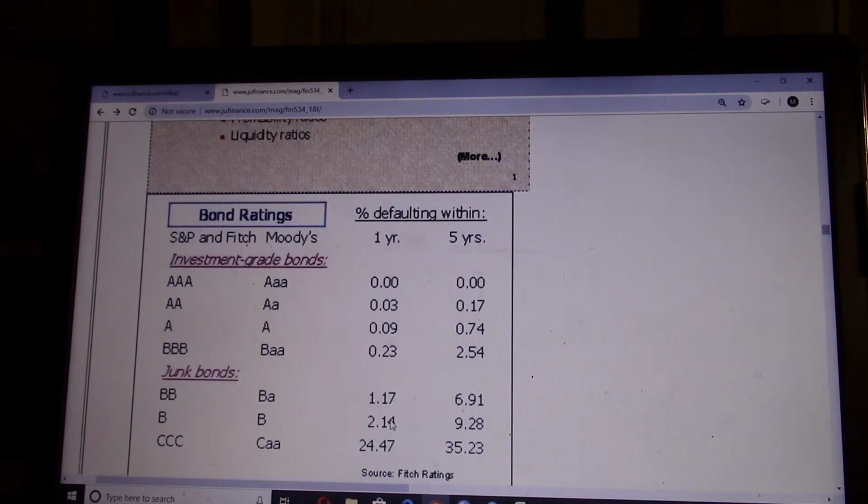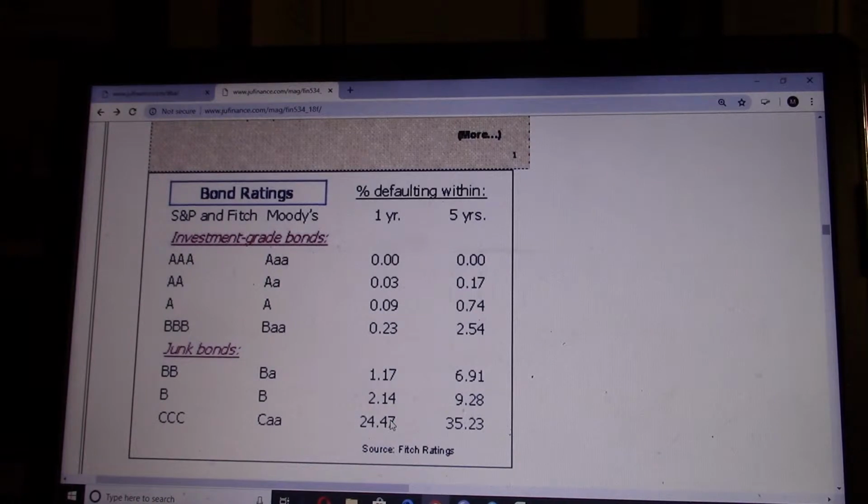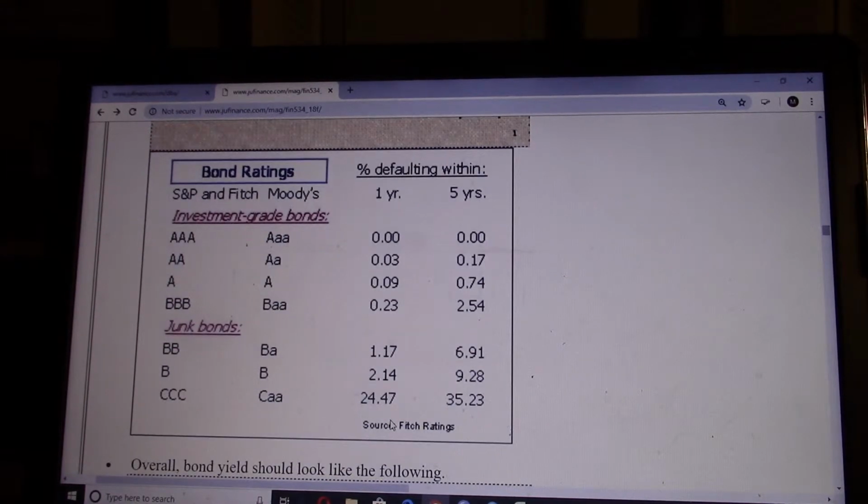The higher the rating, the lower the default potential, and also the lower the return. Investment grade includes bonds with triple B and better, and junk bonds will be considered anything under investment grade, and returns will be higher for junk bonds, of course, but they're riskier.